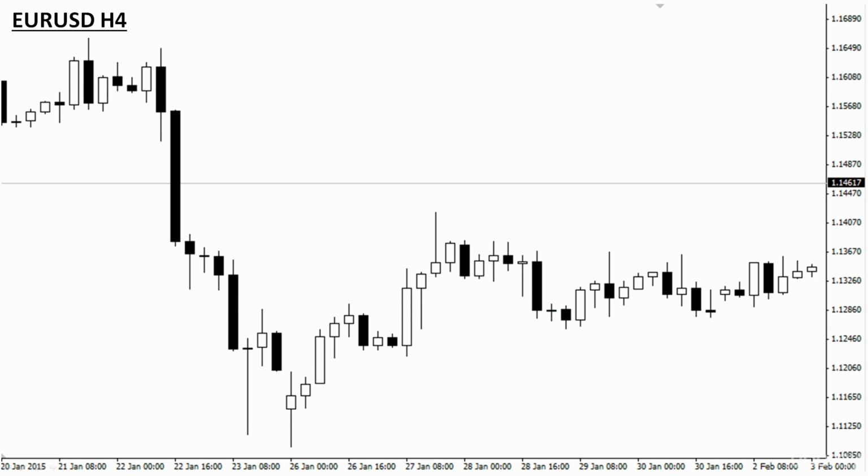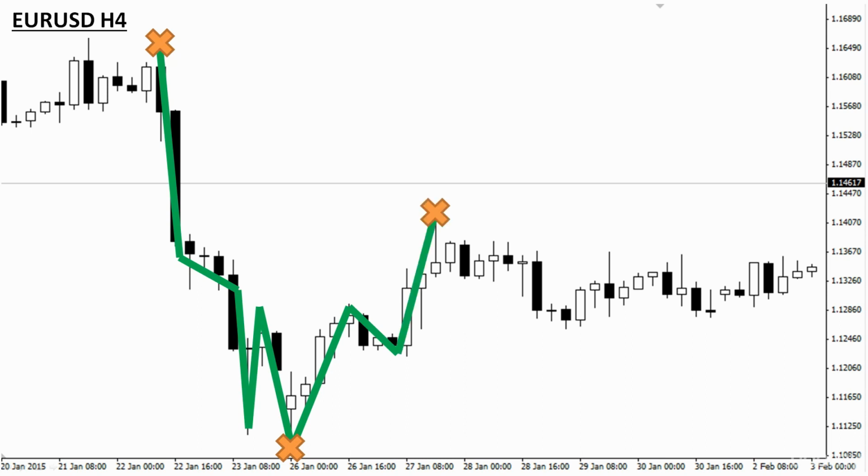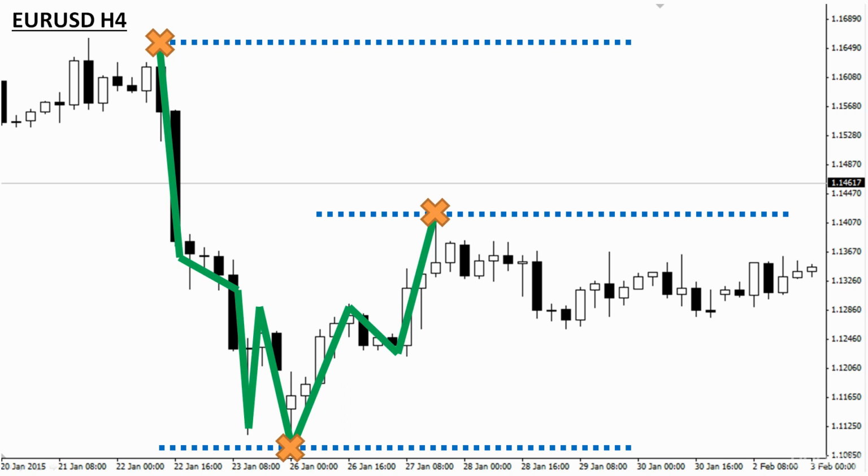This is the euro-dollar 4-hourly chart, which I took a snapshot of yesterday. As you can see here, we've got a downward trend first of all, and then we've got a bit of a retracement. So how about we go ahead and measure them? So the downward trend started up here, then the price went down a bit slower, went down fast, went down a bit, went actually up again, went down, and that was the end of the trend for now. Then the price started moving back up, went down a bit, and then went back up. So we're going to measure the distances between those 3 points. And those lines indicate where our measurements will be.